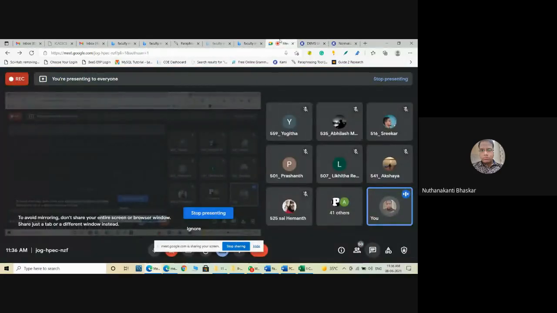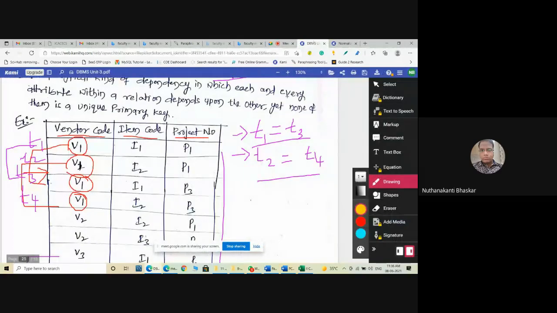You are asking again, I am explaining, I need a response. Not in text mode, please. Here there is no complete functional dependency, right? Wherever V1 is there, if I1 were there everywhere, then that would be a direct functional dependency. But here it is not like that: V1 I1, V1 I2, V1 I1 and V1 I2.